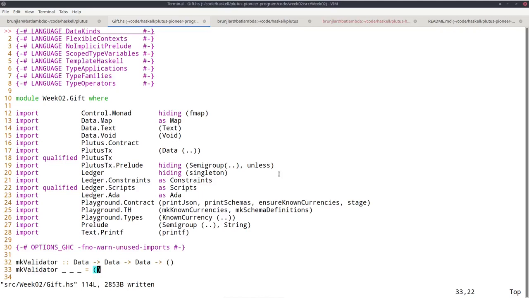And what does that mean for the corresponding script address? Recall, a script address is more or less the hash of the validator. I'll show in a second how we turn this Haskell function into Plutus Core script. And then if you take the hash of that script, you get the script address. So what would it mean to have an output sitting at the script address?